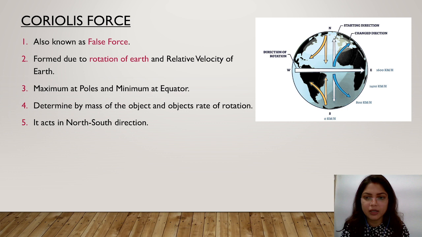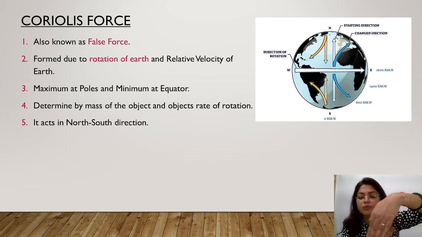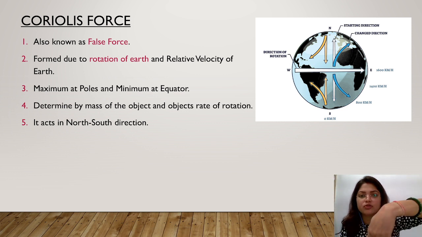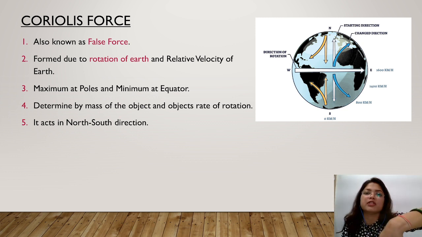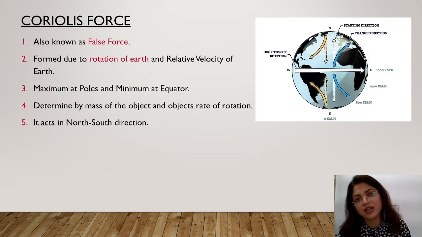As I told you earlier, anything, be it wind or any object, coming towards the equator can't match the velocity of the earth at the equator. So instead of falling straight on the equator, it gets deflected towards the right in the northern hemisphere and towards the left in the southern hemisphere. It acts in the north and south direction. I have explained each and everything.